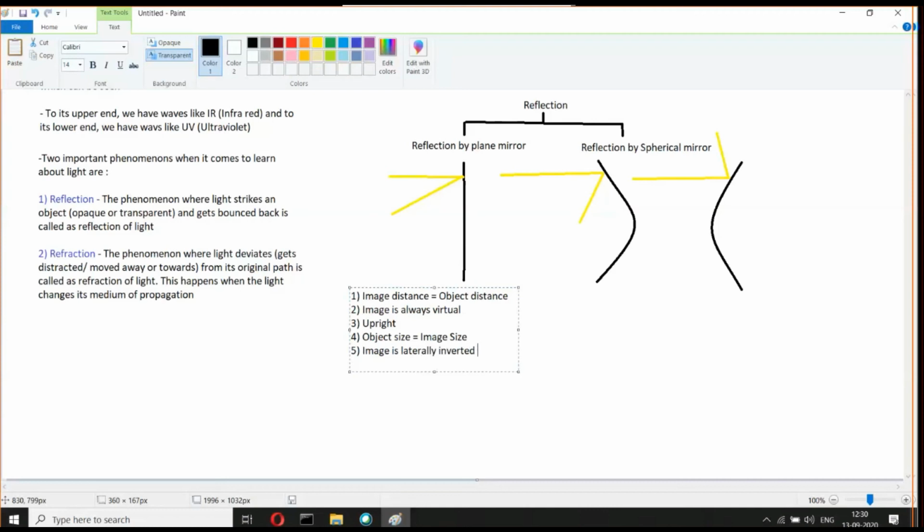What do you mean by laterally inverted? Left becomes right and vice versa. So these are all the points that we can see for an image obtained by a plane mirror.